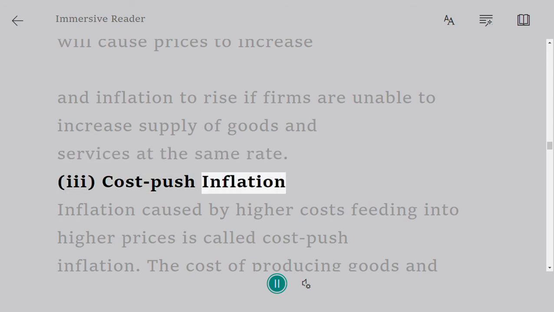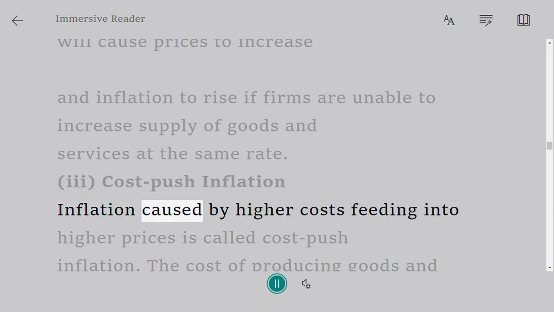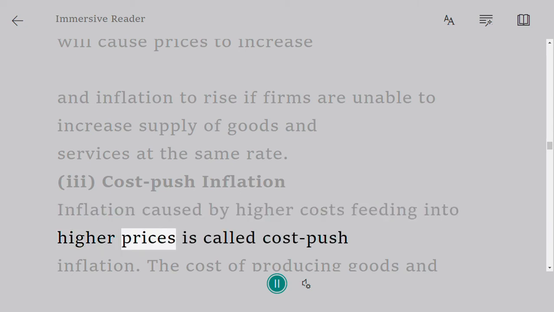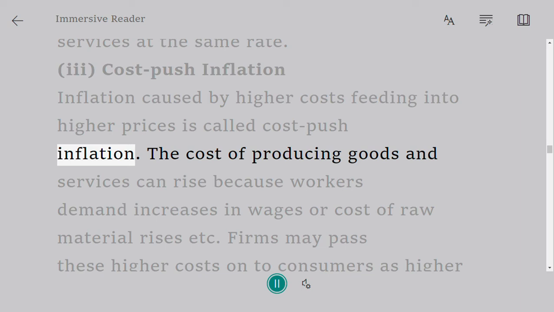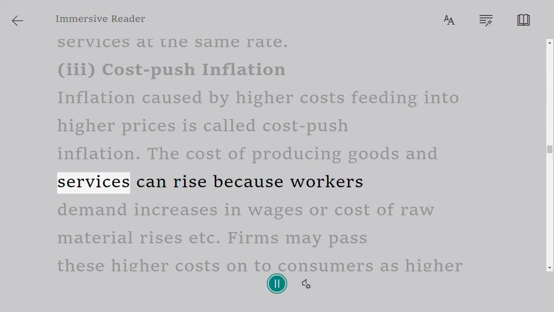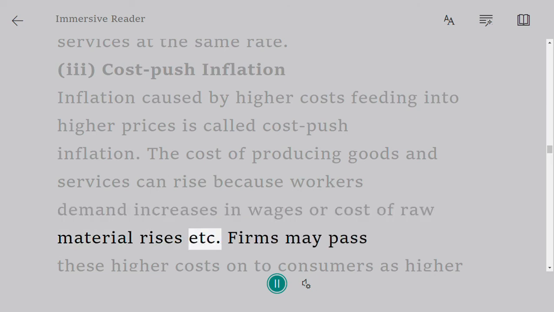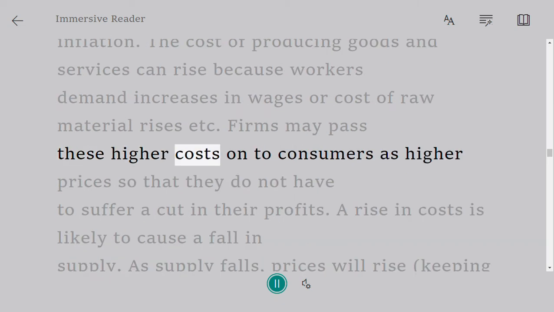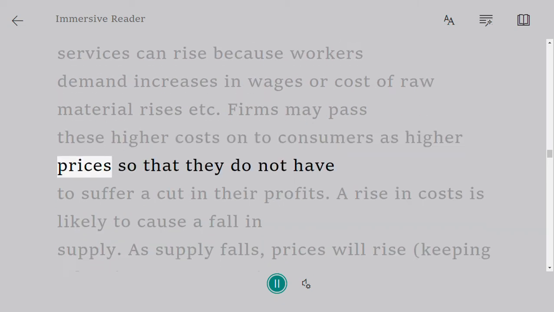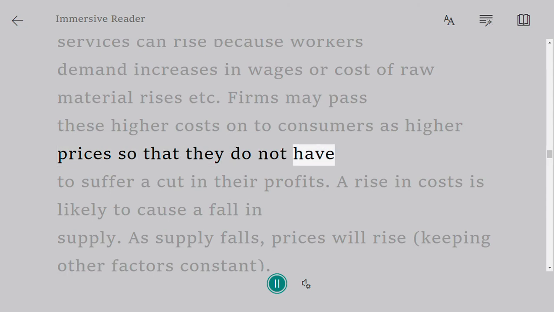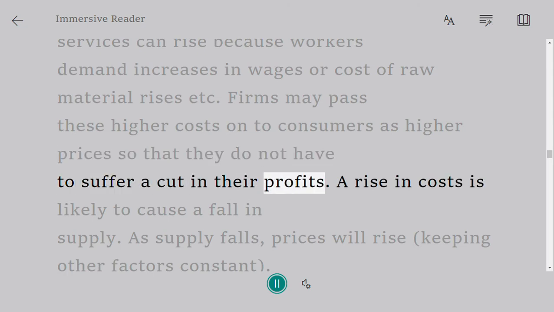3. Cost push inflation. Inflation caused by higher costs feeding into higher prices is called cost push inflation. The cost of producing goods and services can rise because workers demand increases in wages or the cost of raw material rises, etc. Firms may pass these higher costs on to consumers as higher prices so that they do not have to suffer a cut in their profits.